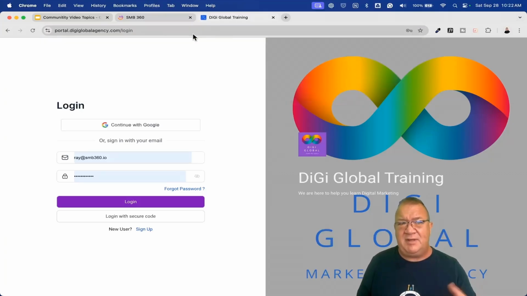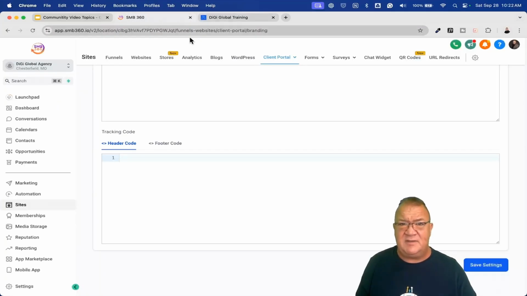This is how you're going to be able to keep track of it from an analytics perspective to say, how many people came to my site last month? How many visits am I getting? Things like that. All of that kind of free analytics can be done, but typically, if you're doing this inside of a funnel or a website, there's already a header area inside of the settings for each funnel to put this code. But for your client portal, here's where you put that code in the header code for Google Analytics. So I just wanted to show you that as well.